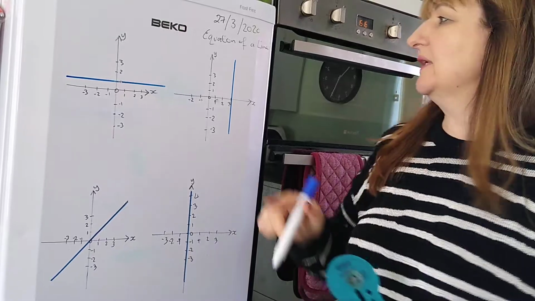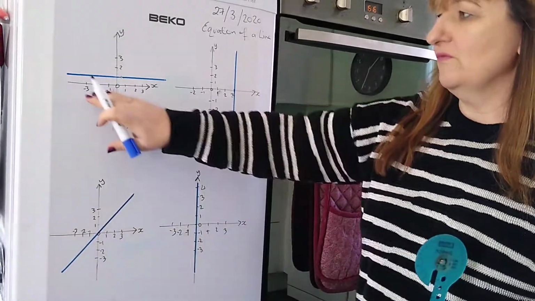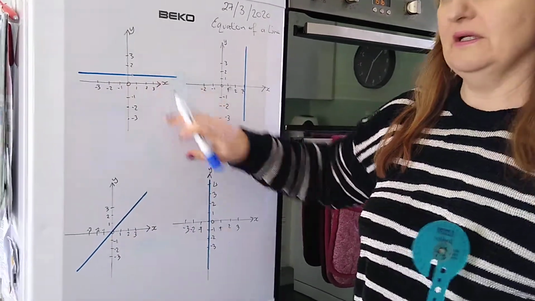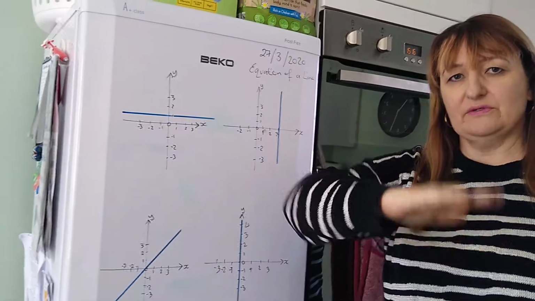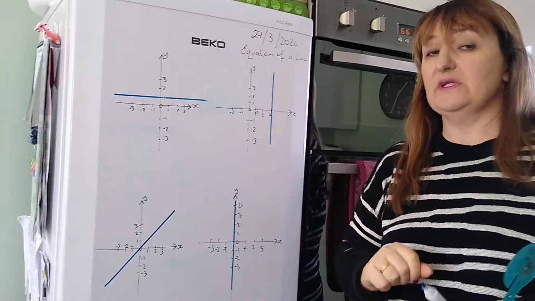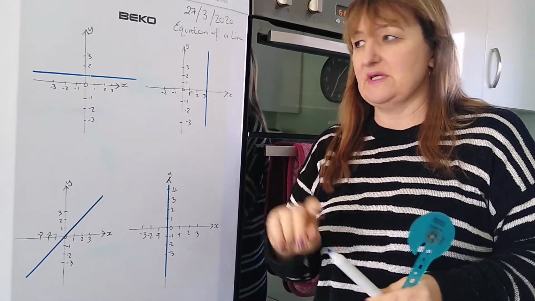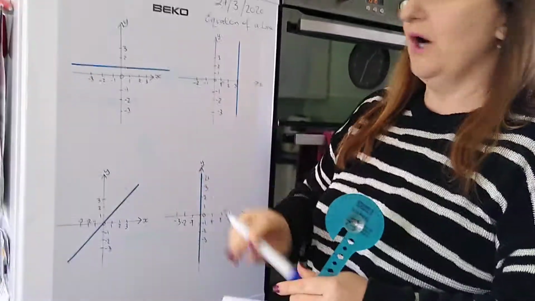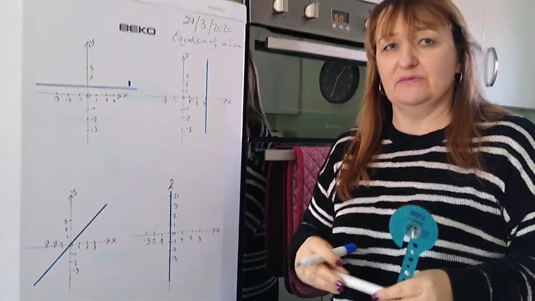So today we're going to be looking at some equations of lines. Okay, so first of all we're going to look at this blue line and we need to have the equation of a line. Now horizontal or vertical lines we're going to describe as either y equals something or x equals something. So this goes through 1 and the big decision is: is this y equals 1 or x equals 1?